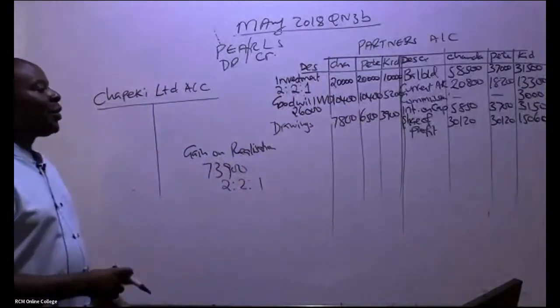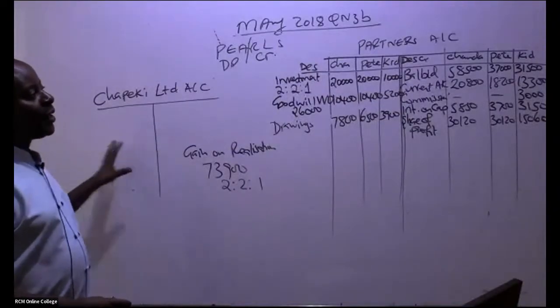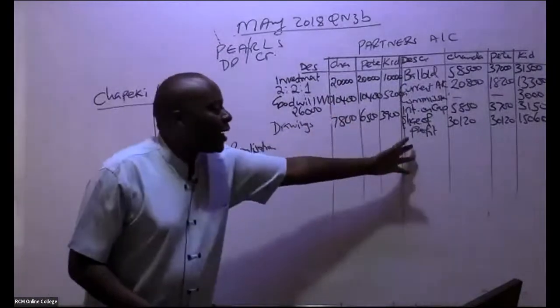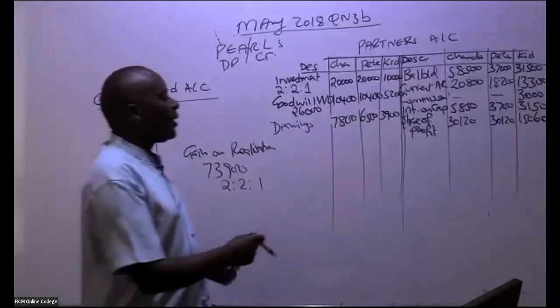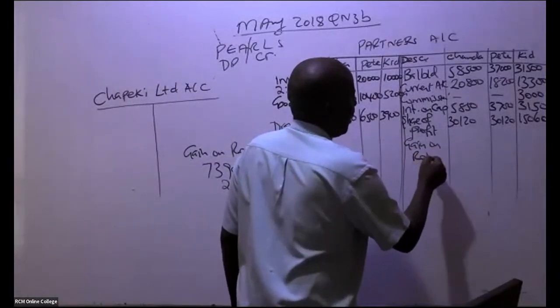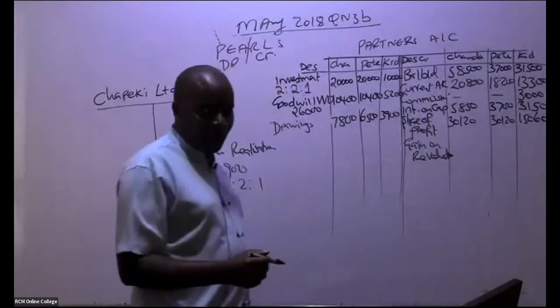Where am I going to write this gain? Remember, the gain has come on the debit side. You can see when these guys were getting commissions, when they were getting interest, when they gain, you credit their accounts. So come and give us here gain on revaluation. So how much do we have here?